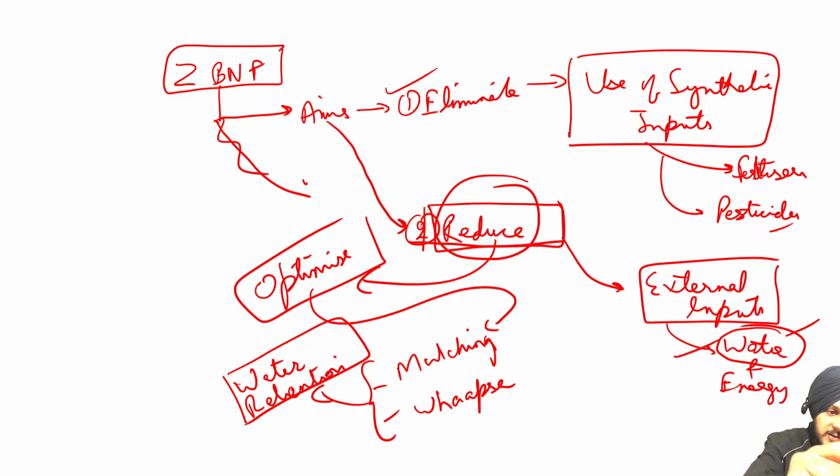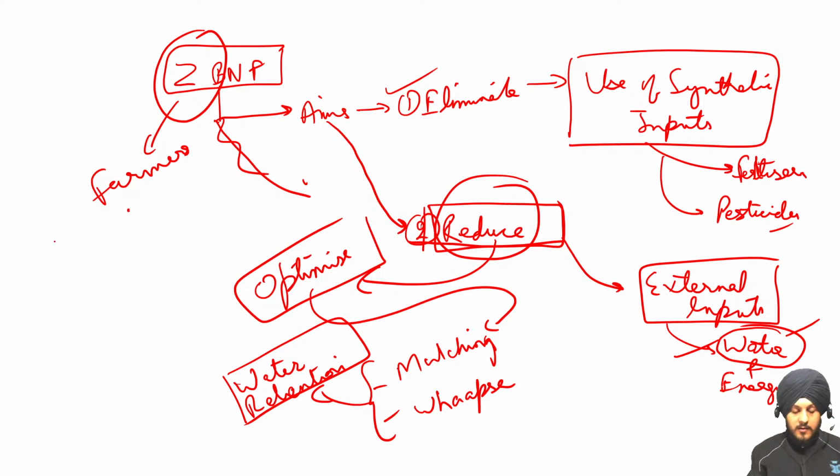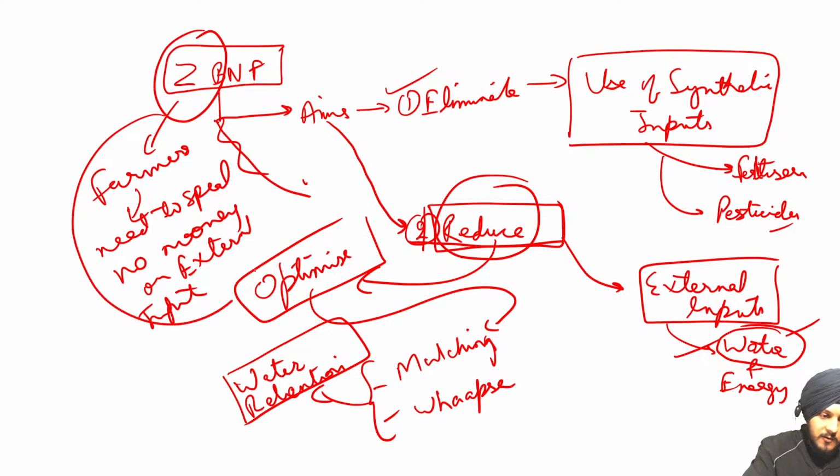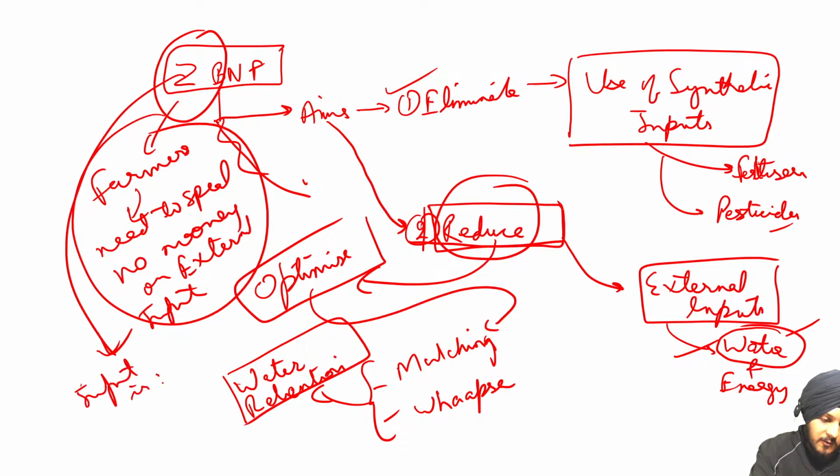And why it is called zero budget? Why do we call it zero budget? It is called zero budget because it promotes the idea that farmers need to spend no money on external inputs. And what they are going to rely upon, this whole approach promotes farmers to rely on the inputs that are there in the farm only.